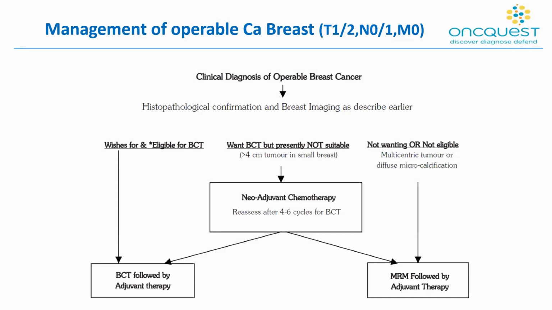There are circumstances when the patient might not be suitable, even with an operable breast cancer, for breast conserving therapy. One indication would be a tumor which is more than 4 centimeters in a small breast. In such cases, we generally attempt a trial of neoadjuvant chemotherapy and reassess if the tumor has shrunken and the patient has then become eligible for breast conserving therapy.